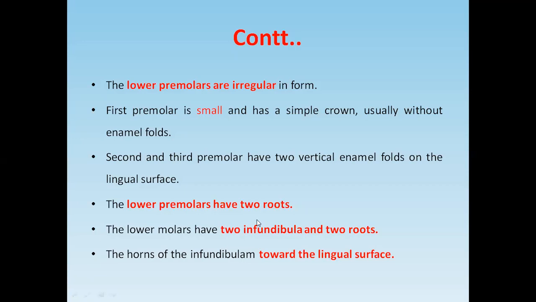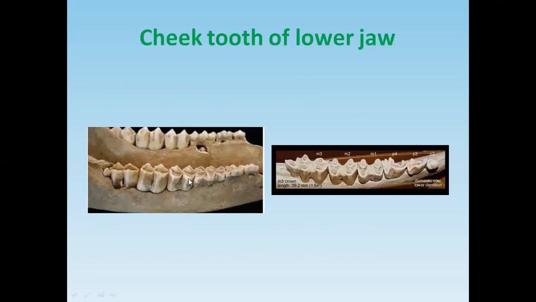The lower premolars have two roots, and the lower molars have two infundibulum and two roots, and the infundibulum concavity is towards the lingual surface. You see, this one is the lower jaw. This is the concavity, and this concavity is towards the lingual surface.